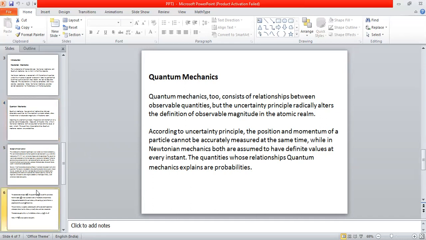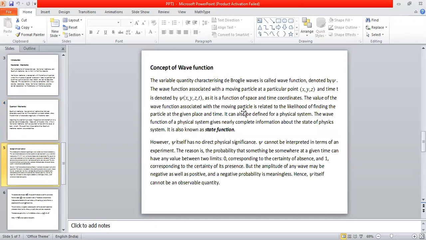Now let us move on. We want to understand the concept of the wave function. We have already discussed de Broglie waves. The de Broglie waves are nothing but matter waves, so the waves associated with material, moving particles are called matter waves. Whenever we speak of waves, there is a variable quantity associated with the waves. For example, if we take a one-dimensional sinusoidal sound wave, the variable quantity is the displacement of the particles.